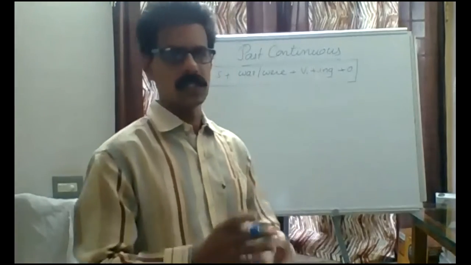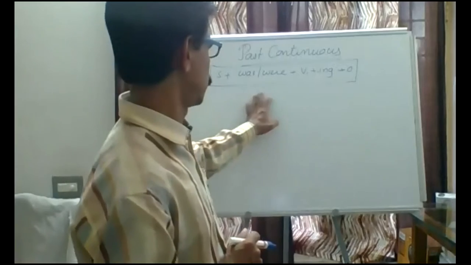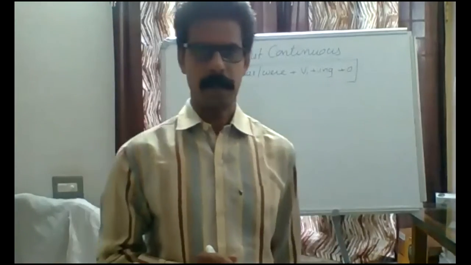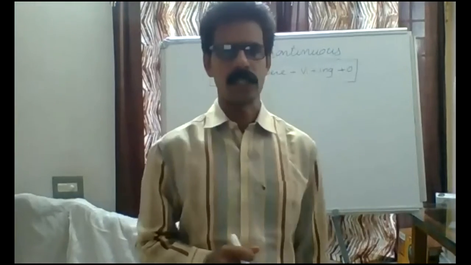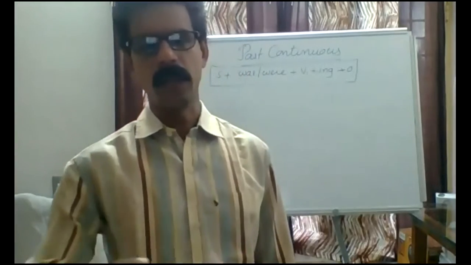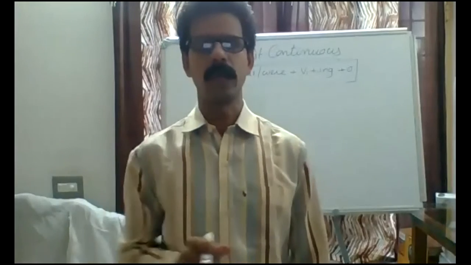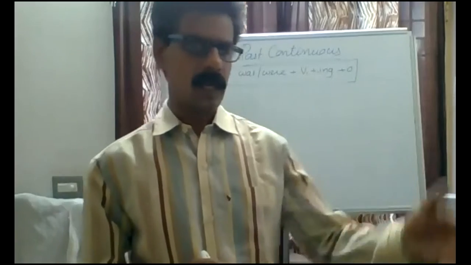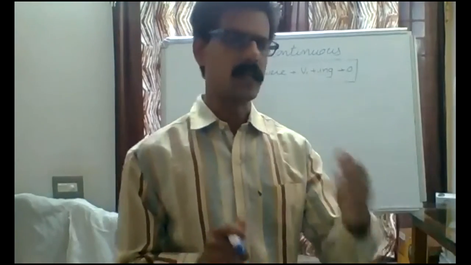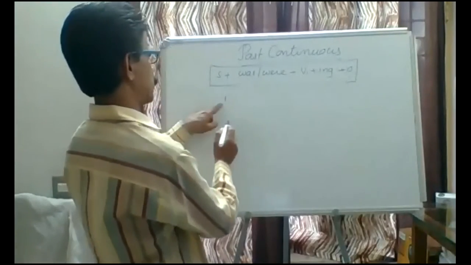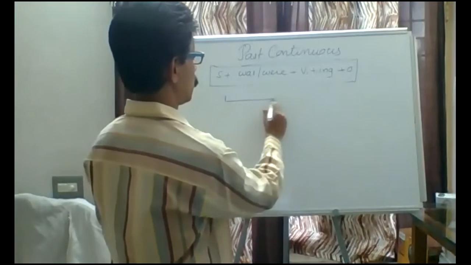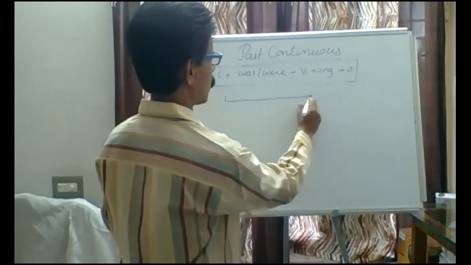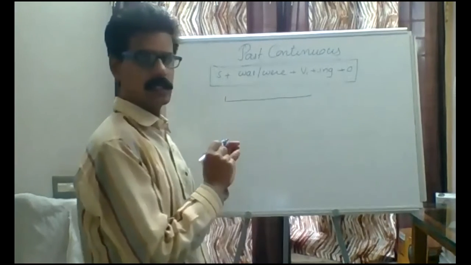Now the past progressive, I just want to compare. The past progressive is an action which began in the past. Sometimes it may be going on now. Otherwise, it might have completed in the past. An action began in the past and completed in the past. For example, one action started from here, continued for a long time in the past and is still continuing.